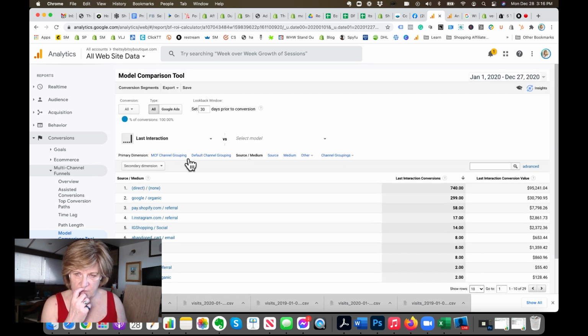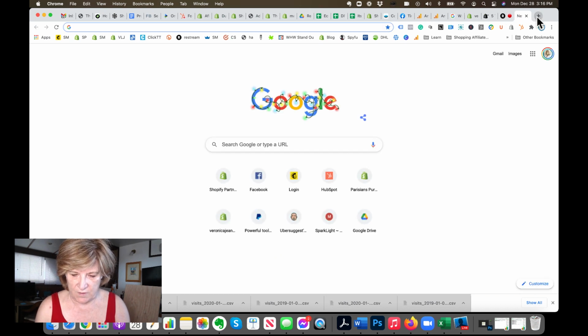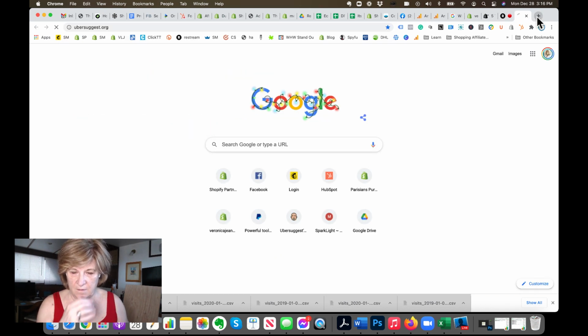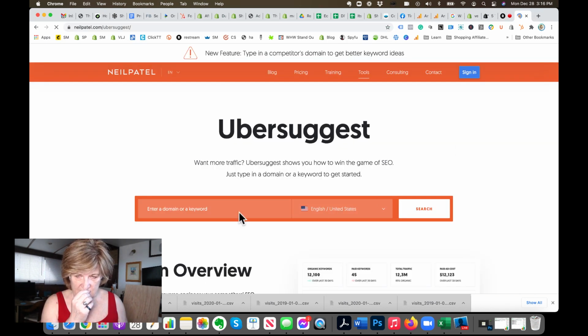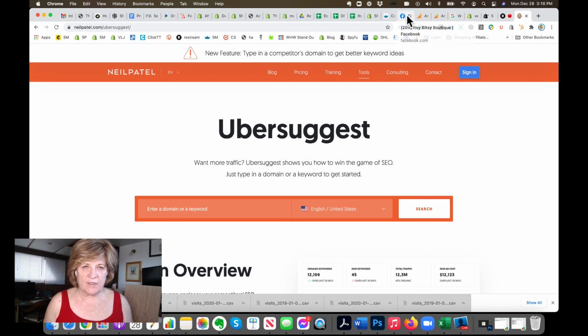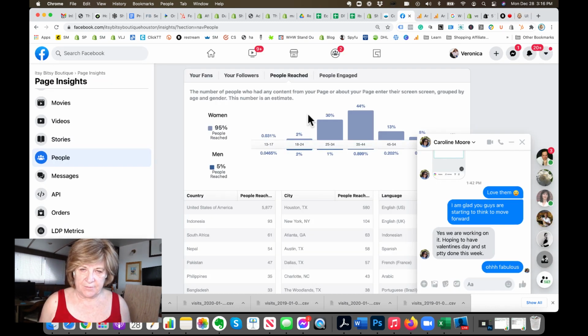Oh, you know what? Model comparison tool. So I'll be working a little bit more on Google Analytics to see what information we can gather. But have a look at Ubersuggest. Do we need Ubersuggest? No, they just give us keywords and our traffic and backlinks, so no Ubersuggest. Also, okay, the other one to look at is here.